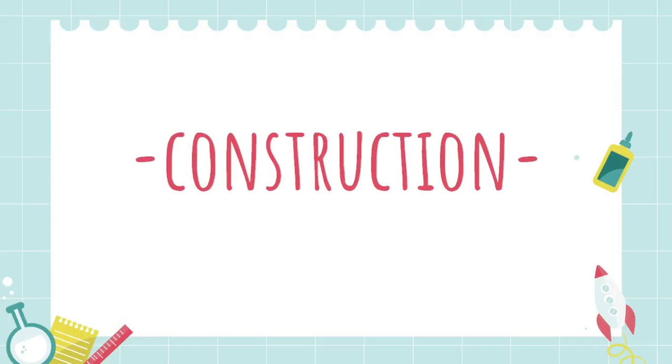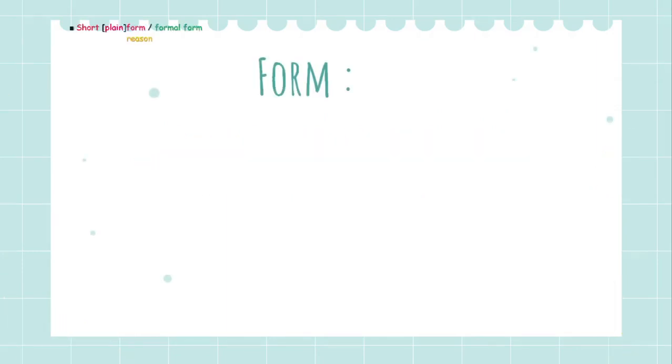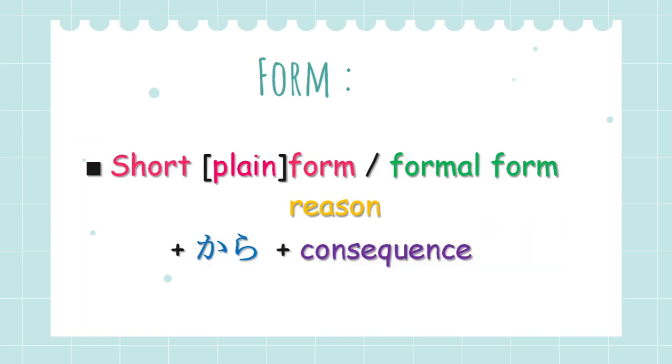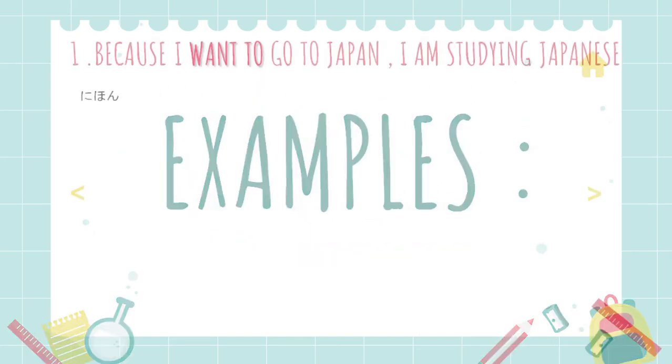Let us look at the construction of this grammar. Here is the form. You use the plain or the short form or the formal form for the reason, then you place kara and then the consequence. I know it sounds a bit difficult, but it's not. You will understand it better when I give you loads of examples. So it's just that you use the short form, also called a plain form, or the formal form. You have a choice. For the reason, and then kara, and then the consequence. Let me give you some examples.